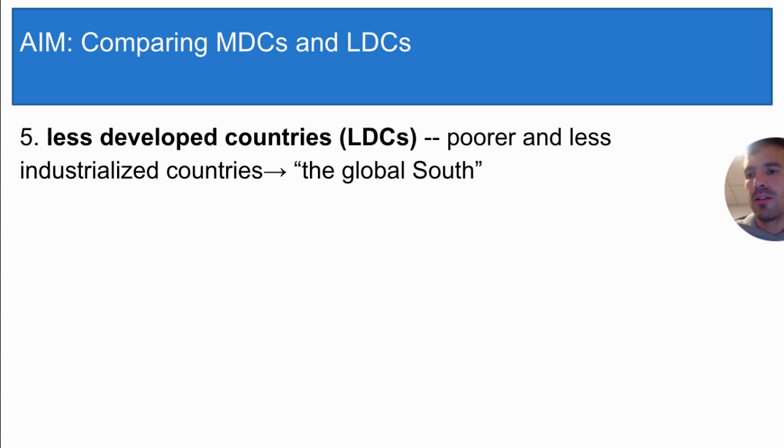Also, development is a dynamic process, and the line between more and less developed is always changing. Some countries like China were considered less developed only recently, but now qualify as more developed. Okay, that said, I am going to give you a list of countries that are generally accepted to be more developed. Let's go region by region.